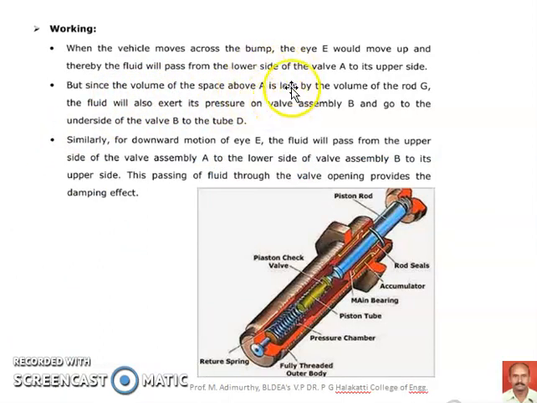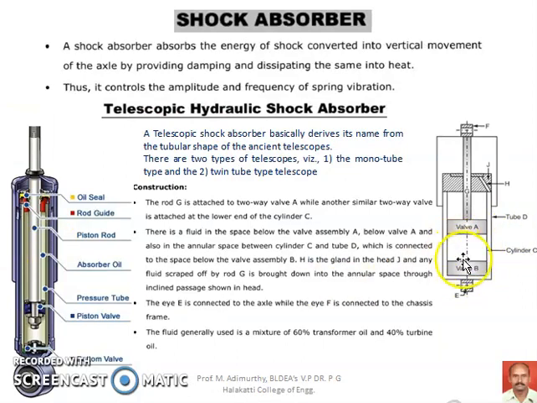Since the volume of space above A is less by the volume of rod G, fluid will also exert pressure on the valve assembly B and go to the underside of the valve B, to the tube D. Here when you observe, the volume below valve A is greater than the volume above valve A. Above valve A, some of the space is occupied by this piston rod, so that much volume will be less compared with the volume available below valve A. So whenever the oil is pushed upwards, some of the pressure is also applied on valve B and oil is pushed down through valve B and it enters below the valve B into the cylinder tube.